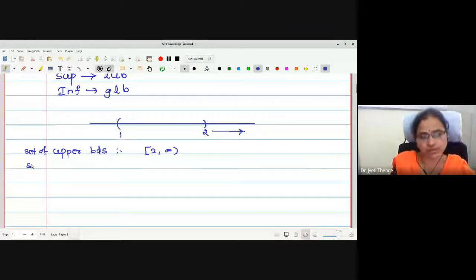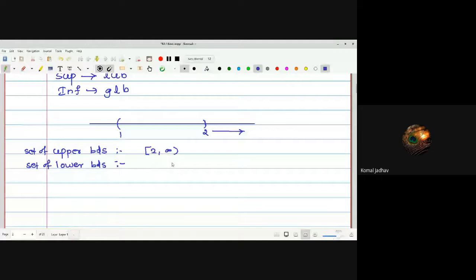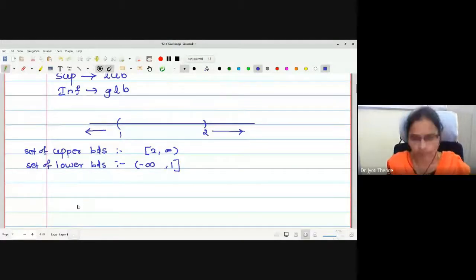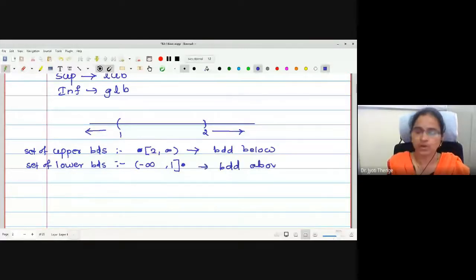What for lower bound? What is the set of lower bounds? Yes, minus infinity to 1, including 1. Very good. Open minus infinity to closed 1. These are the bounds. If you observe very carefully, this set of upper bounds is bounded below. Correct? To this side it is bounded. Bounded below. And the set of lower bounds is bounded above.